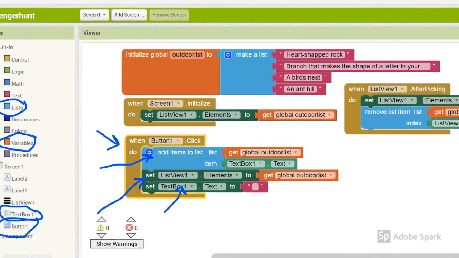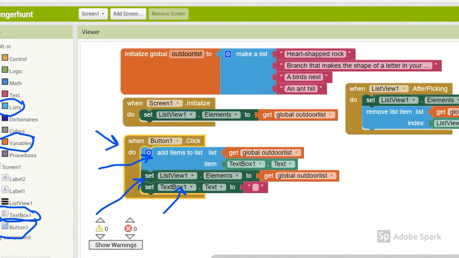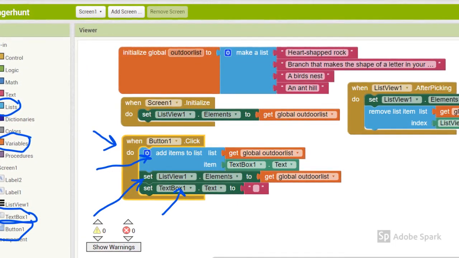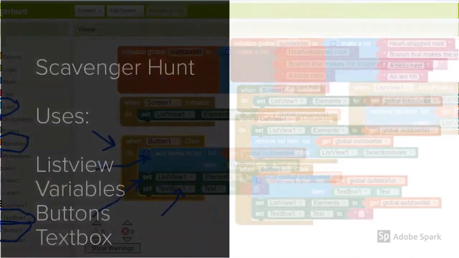When the user presses the button to save a new item, it's going to add it to the list. Then we want to have the text box go back to blank to add another item.